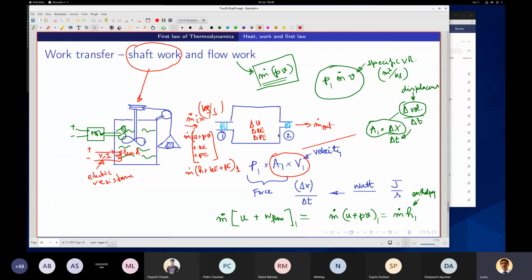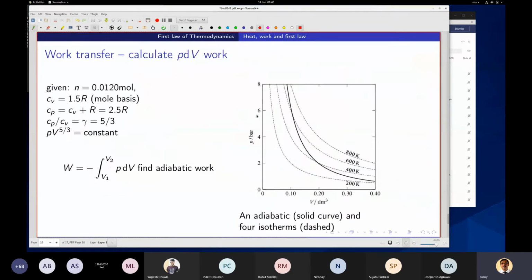So this is the flow work and shaft work, right? Because of this flow work, when a fluid goes in, we use the enthalpy here, and here we talk about internal energy only, because the flow work is included. Now, this work is very much path dependent.